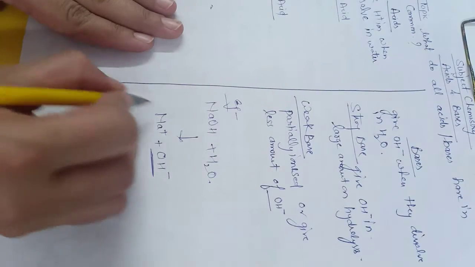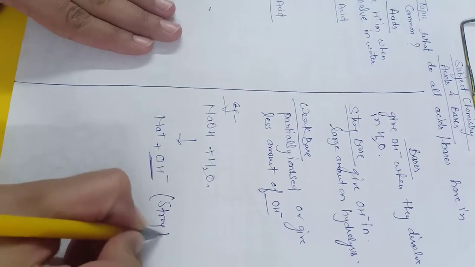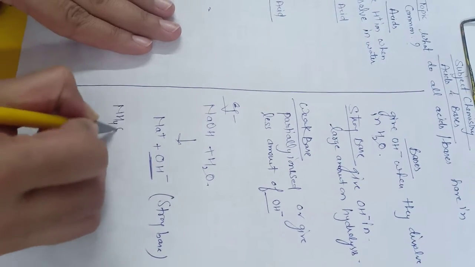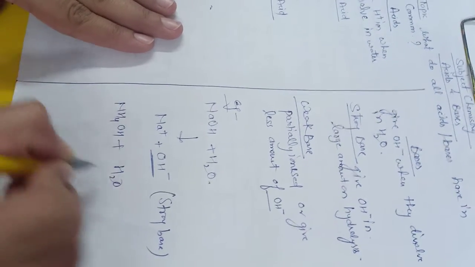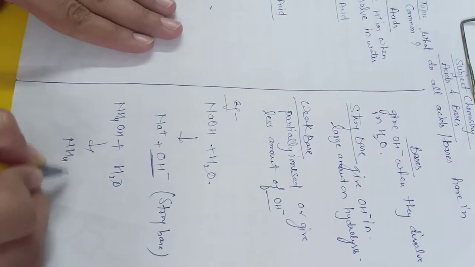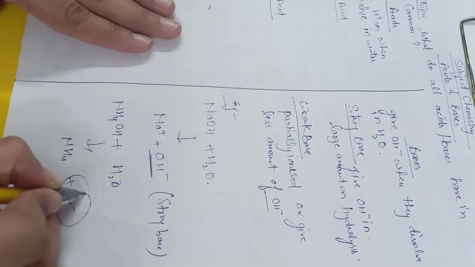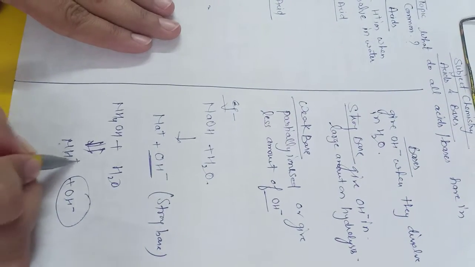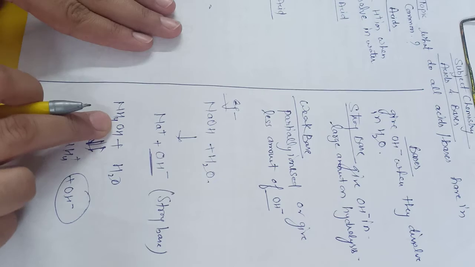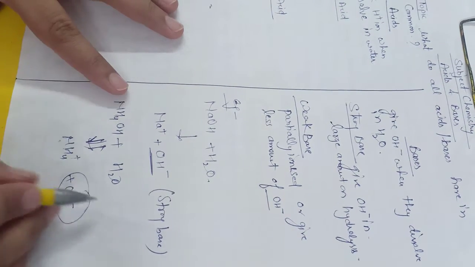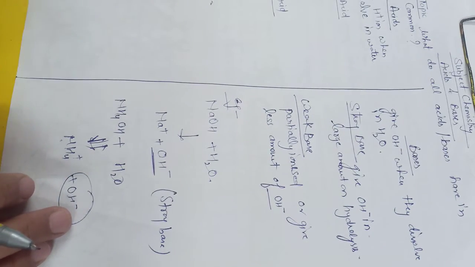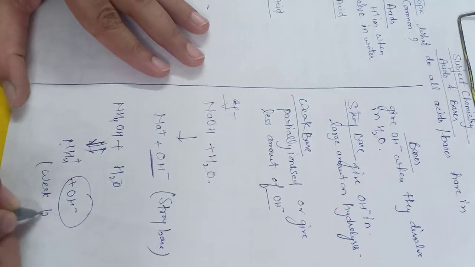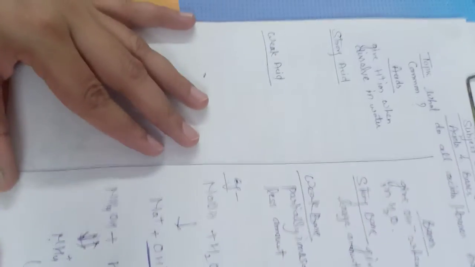Similarly, if we take NH4OH, then it also dissociates into OH negative ion, but it is partial dissociation. It means the ions again combine with each other and again give NH4OH. That's why partial dissociation takes place here, and that's why it is a weak base.